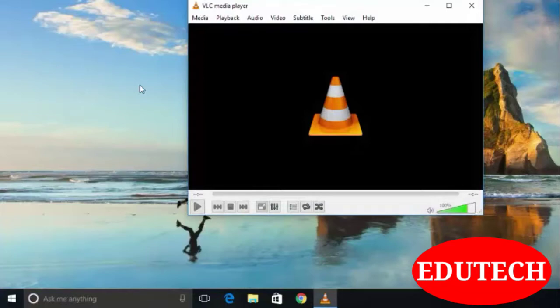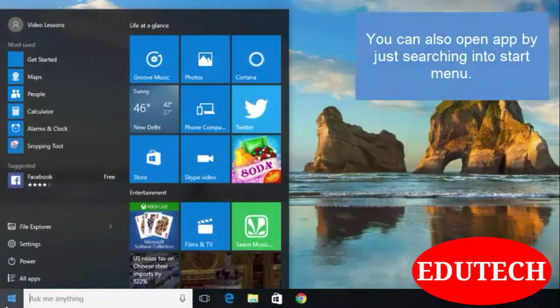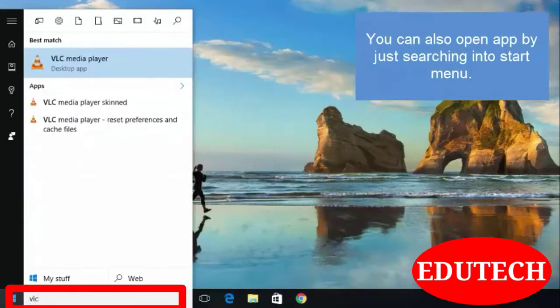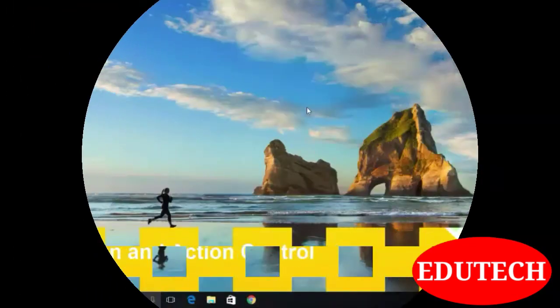So this is one method of opening a software, but I have one easy way to open any software. That is a very super easy way. All you need to do is just open the start menu and write VLC. And there you go. There is VLC media player. So this is all about the start menu.